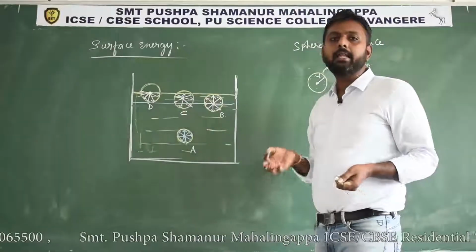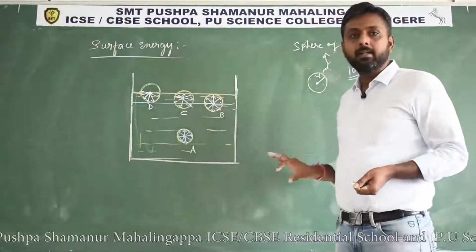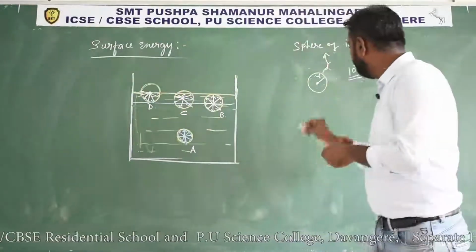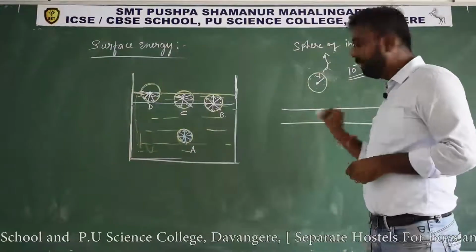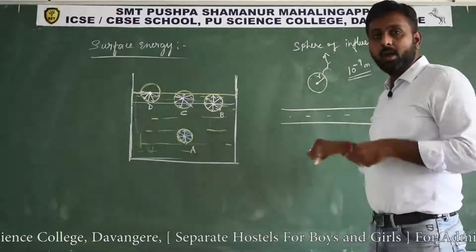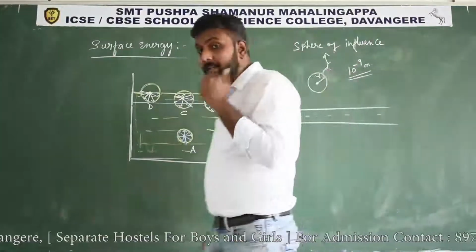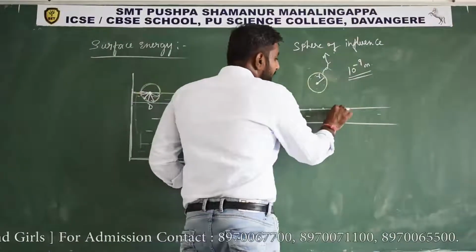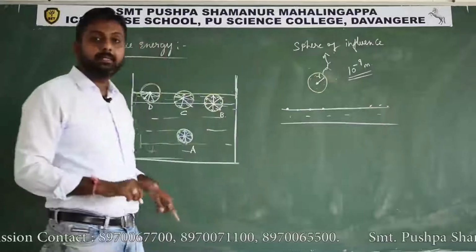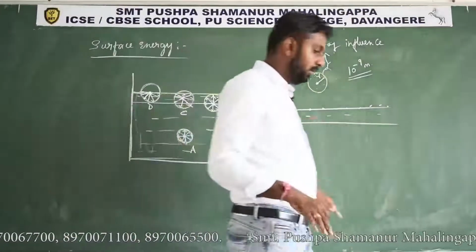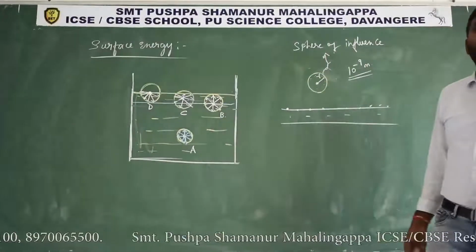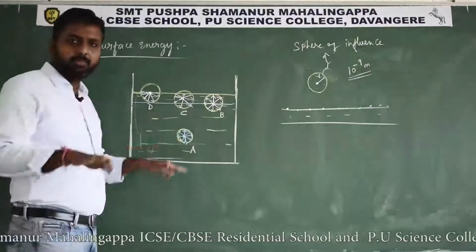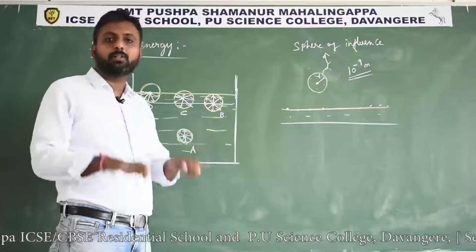that means a thin layer. In this thin layer, whatever molecules are present in this film, all of them experience a net downward force, but the molecule present on the free surface experiences the maximum net downward force. Because of this, what happens? The liquid surface tries to contract.